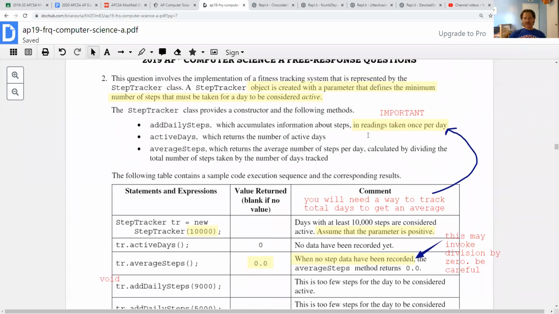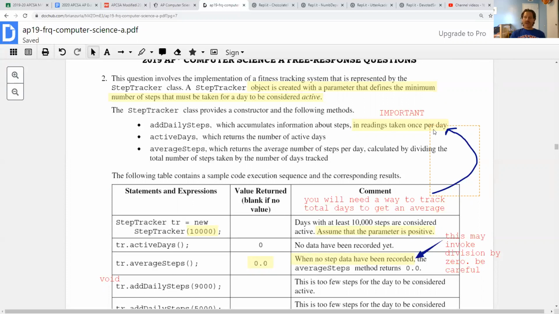Now the other thing is that it says right here, addDailySteps is taken once per day. So if you had a Fitbit, or like some sort of device like this, maybe like right at midnight, let's say, that thing is going to automatically, without you telling it to, run sort of a daily configuration. And that's what they're saying here. So once a day, this method's going to get called. Now that's really important. I don't know about the other methods getting called, but this method gets called once per day. And so as a result, this method call, I think, would be the best place for us to maintain the state of our object.